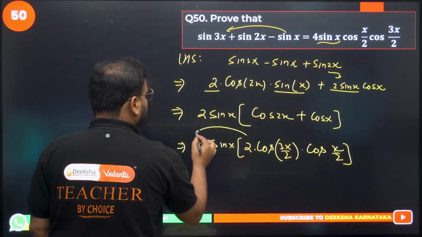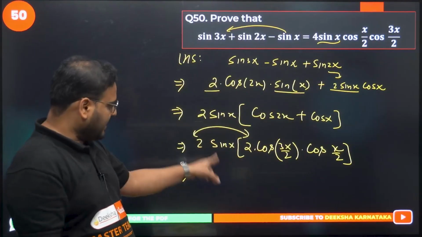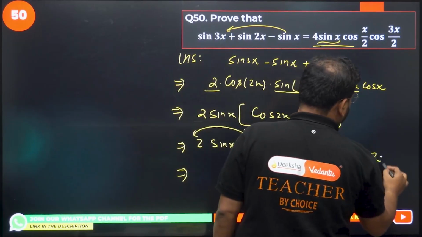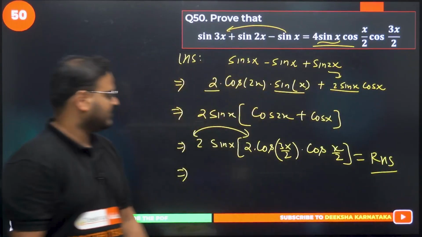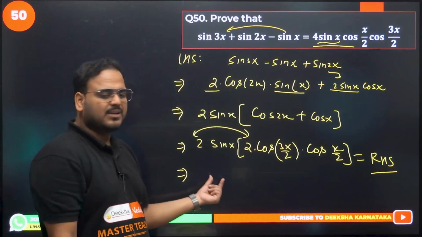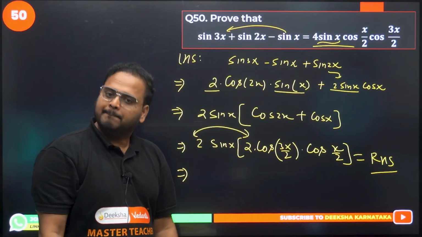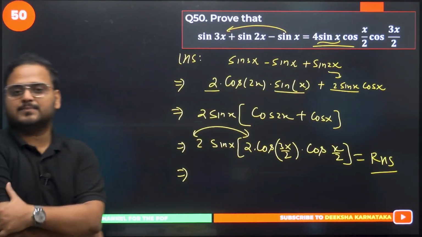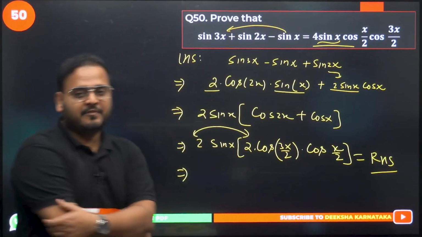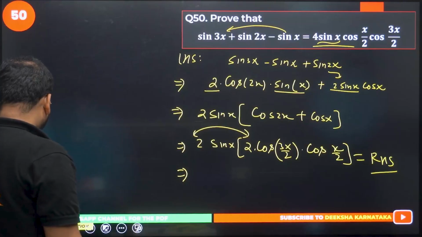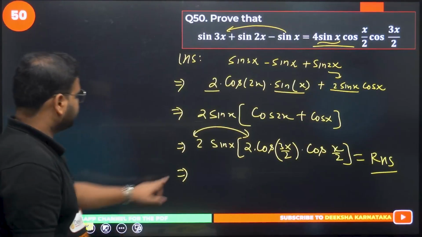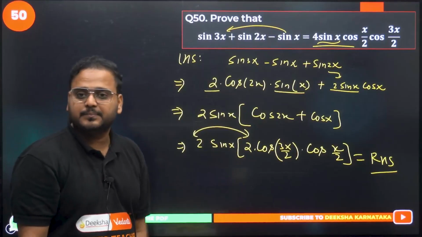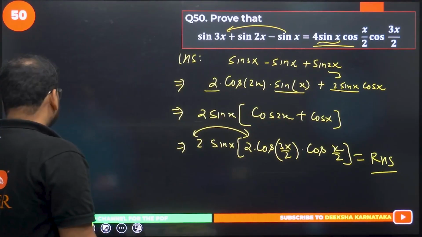Multiply these two together, and you'll have 4 sin x cos 3x/2 cos x/2. The same was over here, so I can write this as RHS. Clear? I can simplify and write one more step, but I think that is okay. Is it okay? Let me know. Question number 50 is also over. You can simplify one more step. Okay, do it.